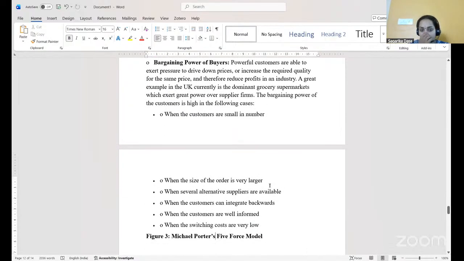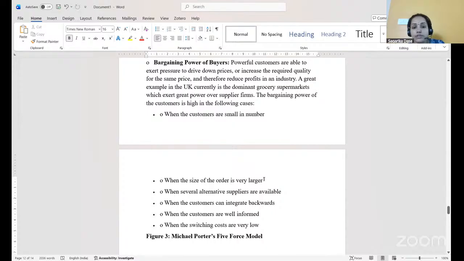Then bargaining power of the buyer. Powerful customers are able to exert pressure to drive down price or increase the required quality for the same price, and therefore reduce the profits of an industry. The bargaining power of the customers is very high when the customers are small in number, because they will obviously bargain over prices.